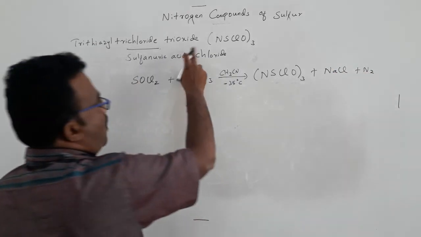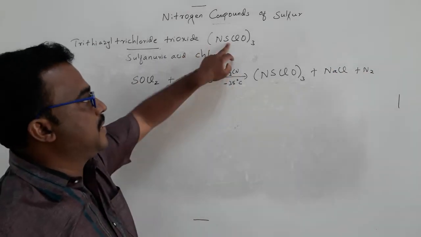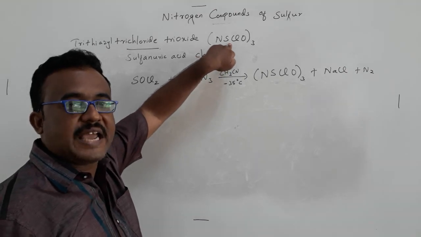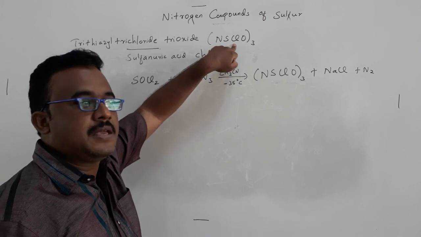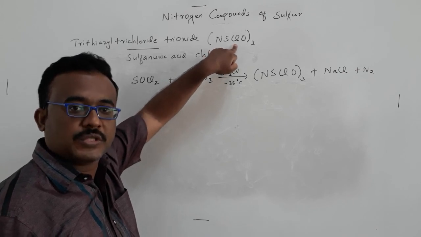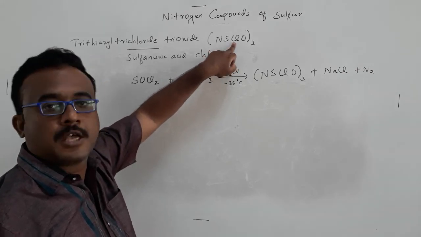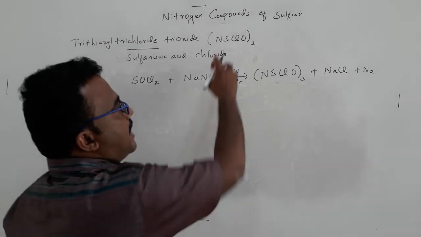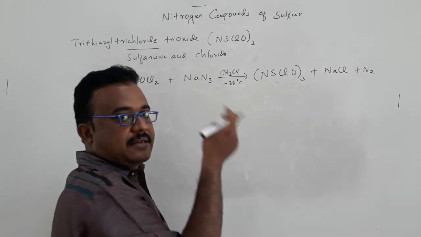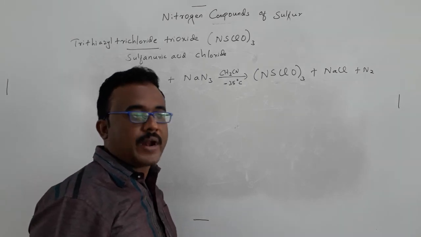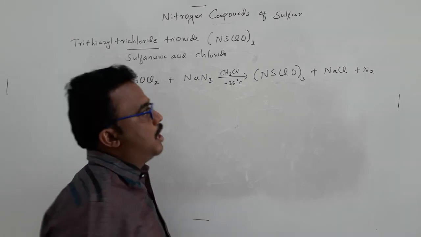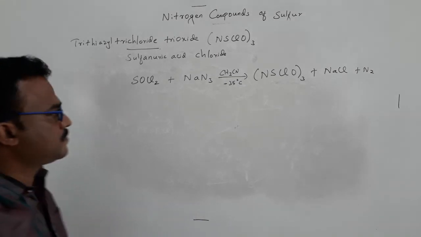Also this compound can be obtained from the last compound we have seen, N3S3Cl3. If you oxidize that compound with sulfuryl chloride, SO2Cl2, you can also get this compound.